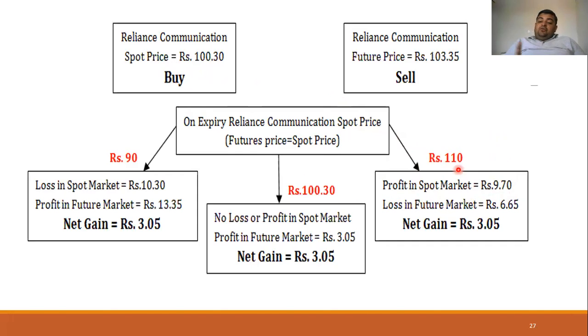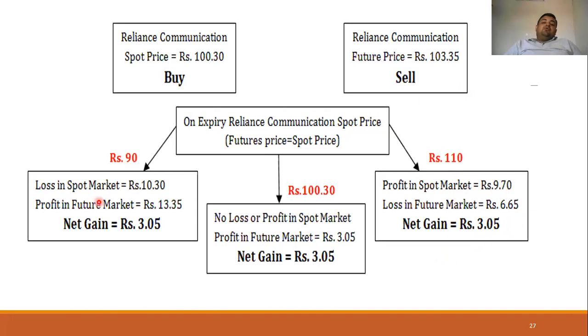On the expiry of the contract, you have to deliver the shares to the buyer, because you have already sold in the future market. Now there is a loss of 6.65 per share in the future market if the price has increased to rupees 110. So the net gain will be 9.70 minus 6.65, which comes to 3.05.